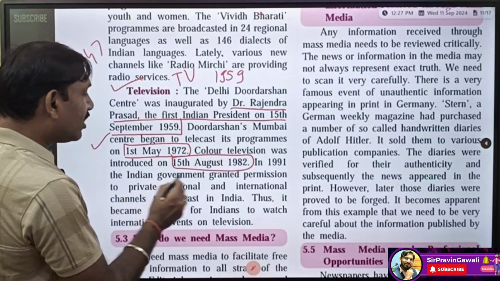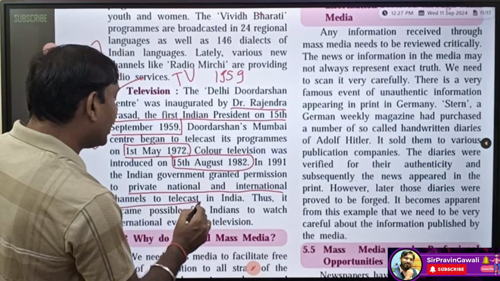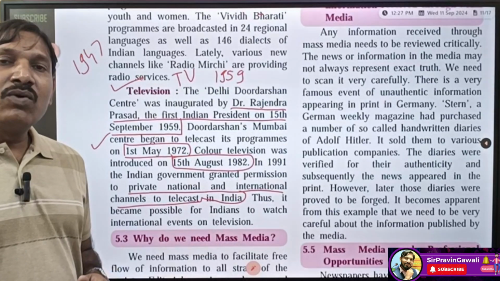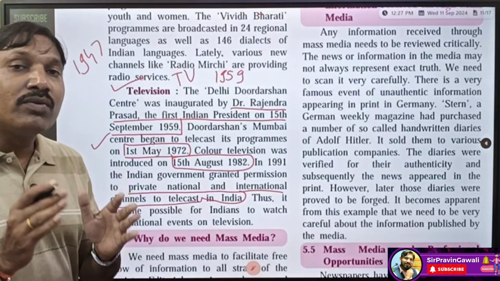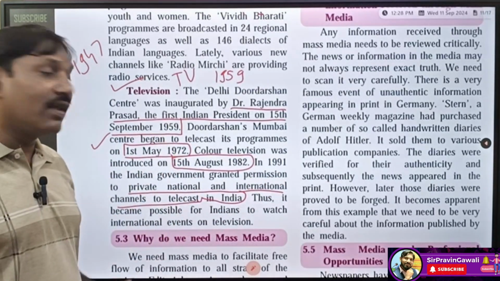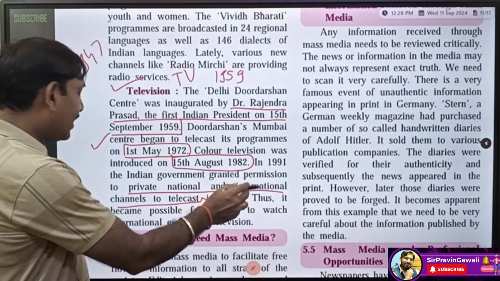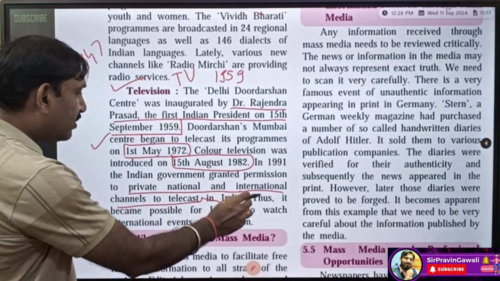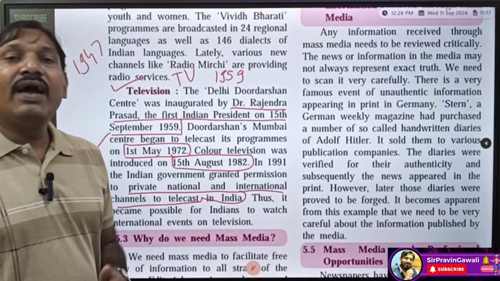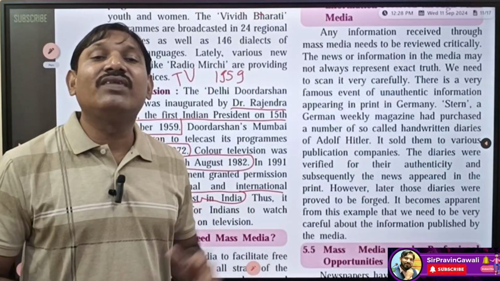In 1991 the Indian government granted permission to private national and international channels to telecast in India. See student, before that only Doordarshan was there, and Doordarshan was the channel of the Indian government. Now in 1991 the Indian government gave permission to private channels also, so that they can broadcast in India. Thus it became possible for Indians to watch international events on television. Students, have you understood this much? So this was the last point of this video, the second part of this lesson.